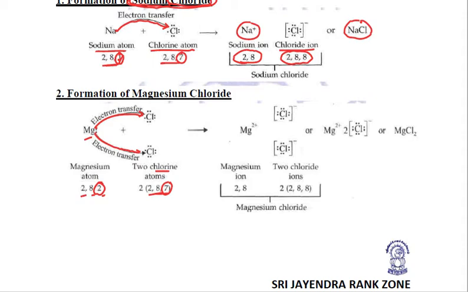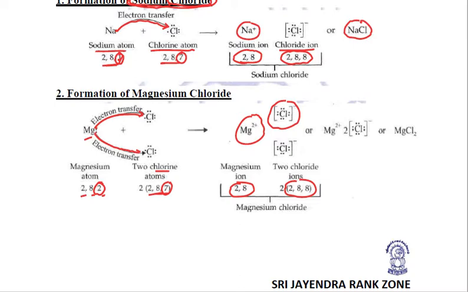After giving these 2 electrons, magnesium is converted into a cation with 2 positive charge, Mg2+, and its configuration becomes 2,8. Each chlorine gains 1 electron, becomes stable, and its configuration becomes 2,8,8.